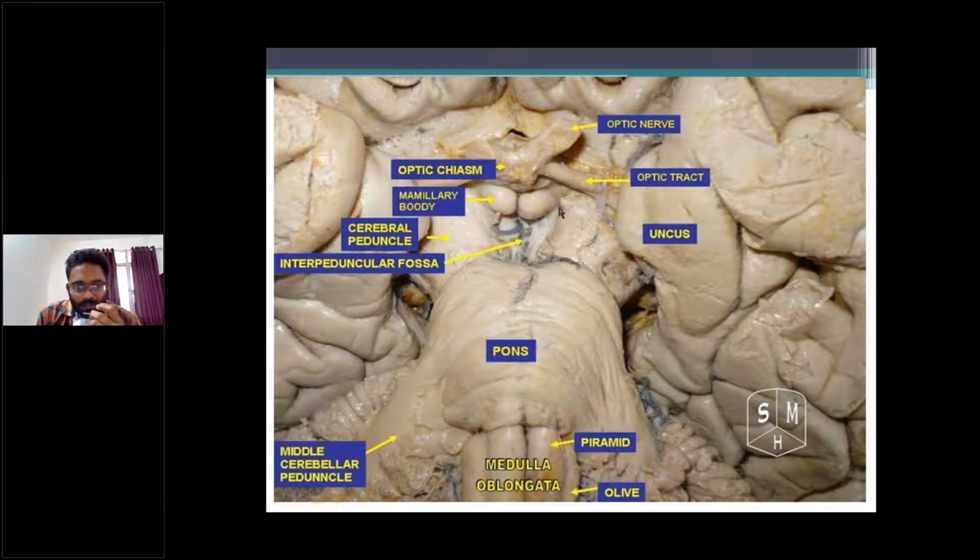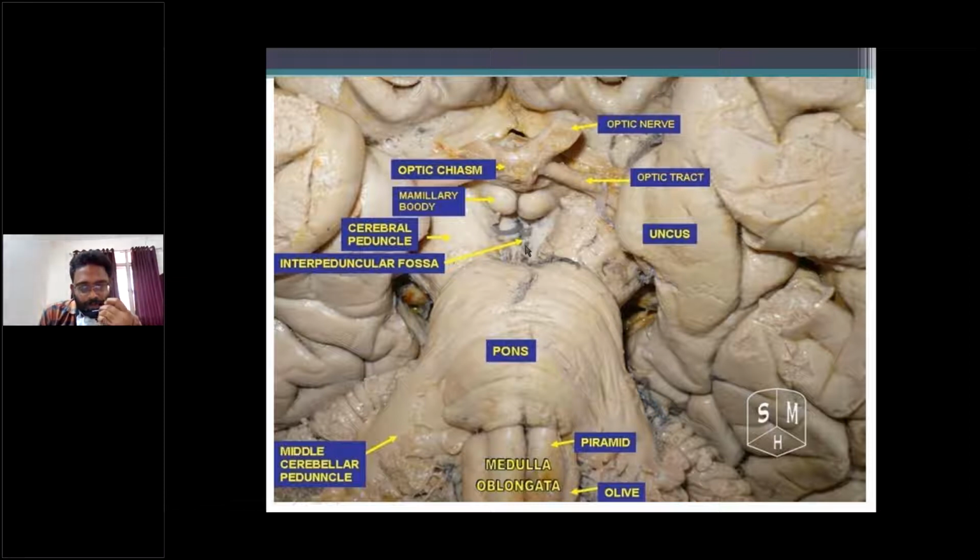The interpeduncular fossa is frequently asked as a 4 marks question. In that 4 marks question: the interpeduncular fossa is situated in the base of the brain, with its boundaries and contents. Contents are the mammillary bodies, tuber cinereum, and here this is called the posterior perforated substance.